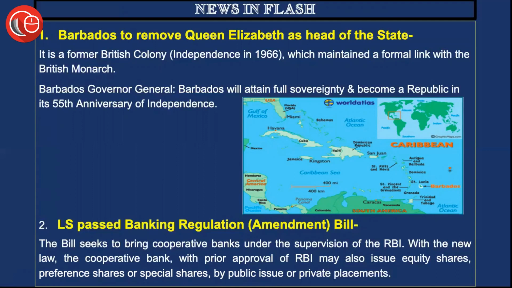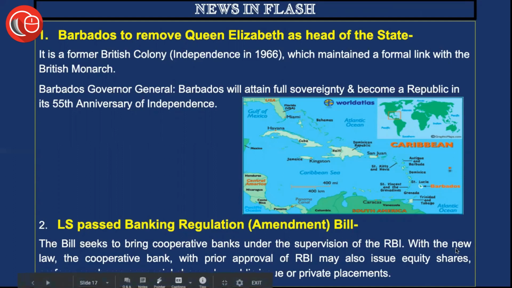With the new law, a cooperative bank, with prior approval of the Reserve Bank of India, may also issue equity shares, preference shares, or special shares by public issue or private placements. Basically, shares are just instruments of debt. And now, cooperative banks would be given more freedom and a greater area to work in, and under the supervision of RBI, they will be able to do this as well.